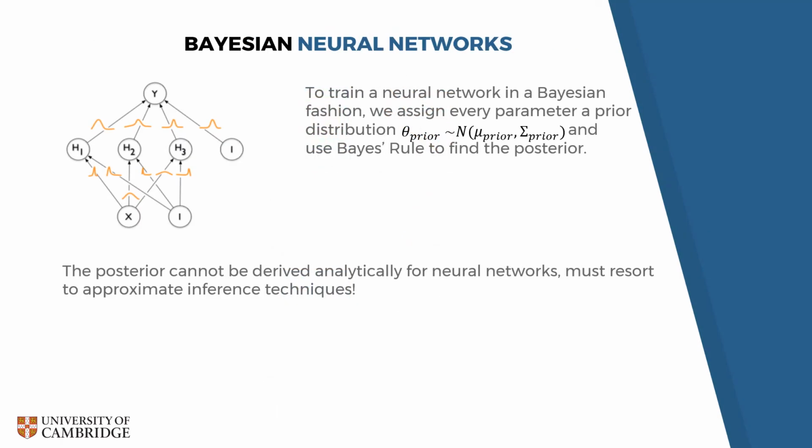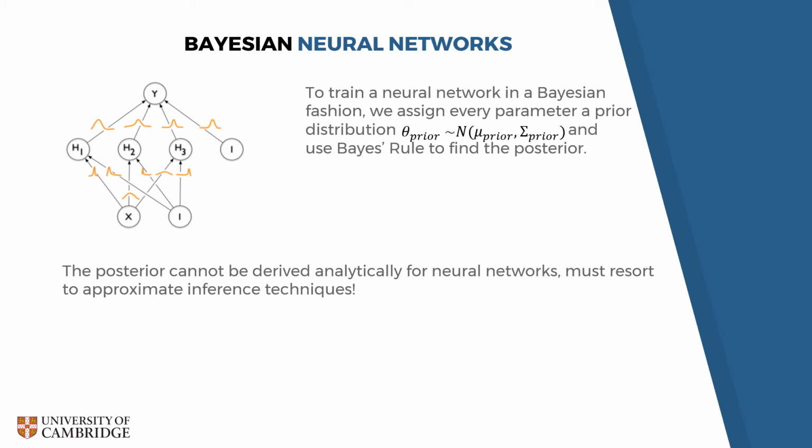Of course, in general, we expect our inputs and outputs to be related nonlinearly. One way to specify distributions over nonlinear functions is a Bayesian neural network. A neural network, as some of you might know, is a nonlinear compositional map between an input vector and an output vector that is typically parameterized by a large number of parameters.